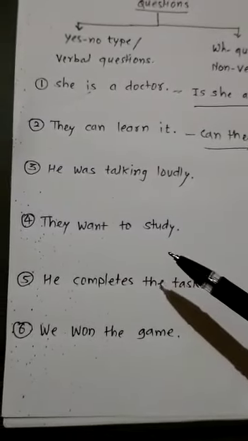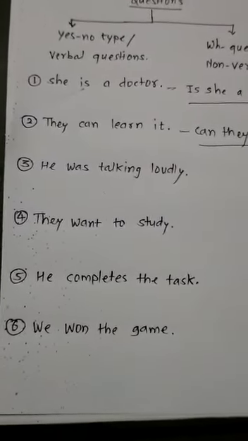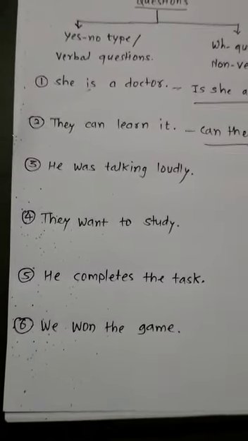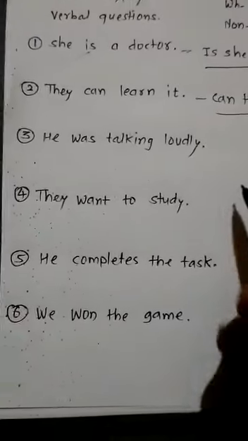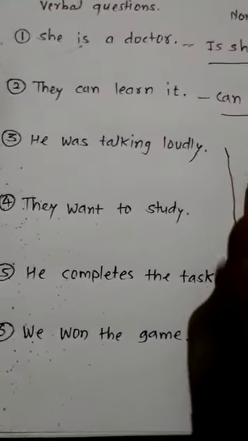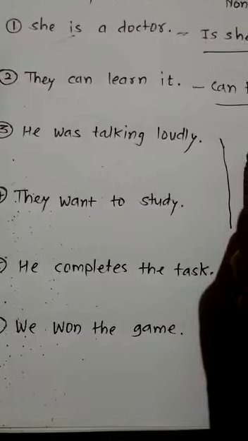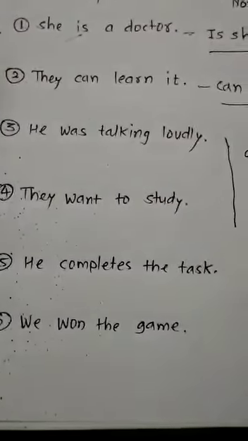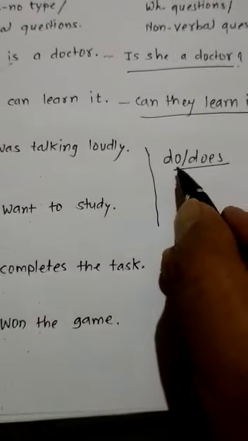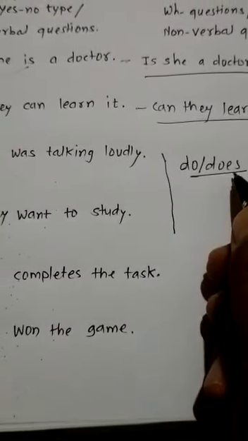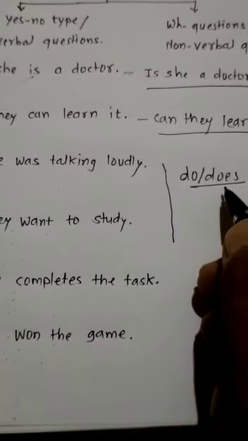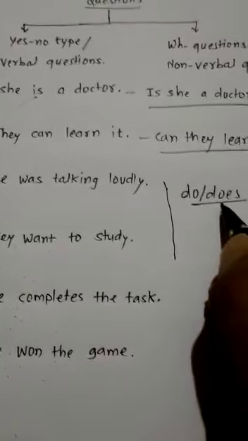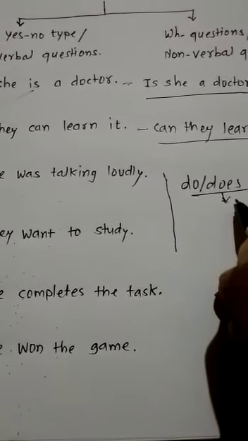Then come to the next. They want to study. Here you are going to be confused, in just two sentences. One is simple present tense and one is simple past tense. But remember one thing, whenever simple present tense is there, you will have to use do or does as a helping verb. In simple present tense we will use do or does. If in any sentence the third person singular is used, at that time you will have to take does in the beginning.